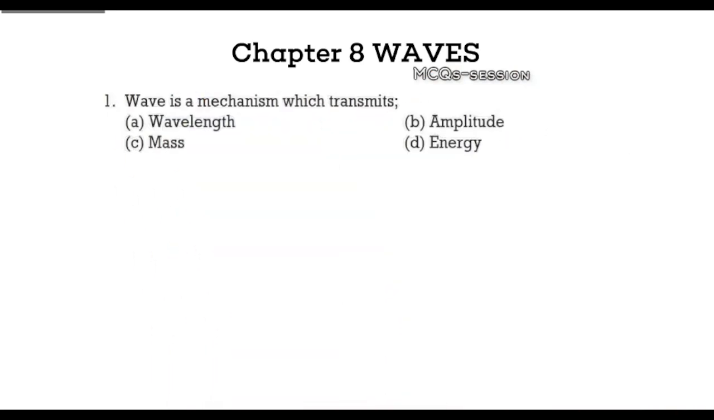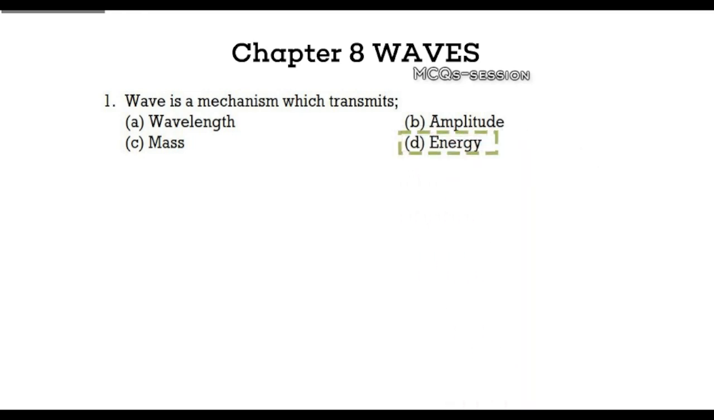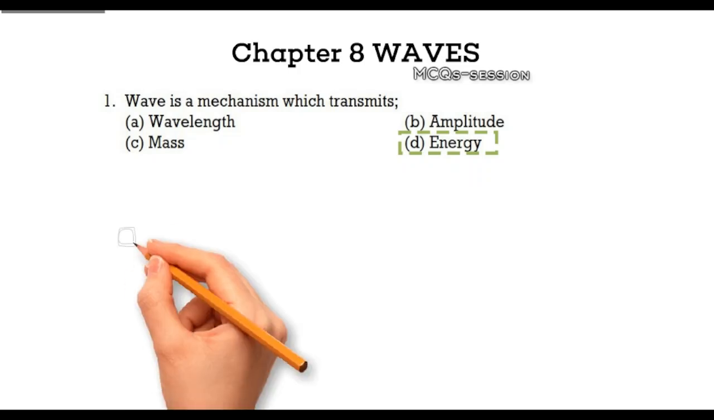Question 1. Wave is a mechanism which transmits. Your options are A. Wavelength, B. Amplitude, C. Mass, D. Energy. Take a moment to decide your answer. Explanation. The correct answer is energy. Waves carry energy from one place to another without transporting matter. For example, in sound waves, the air particles oscillate but do not travel with the sound.